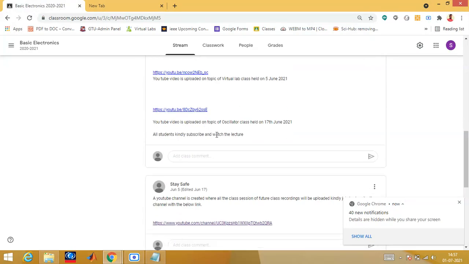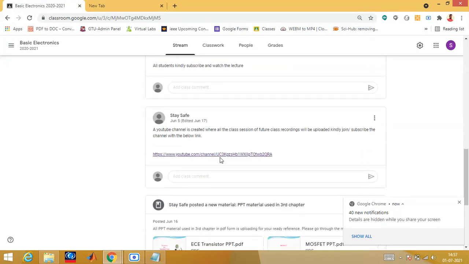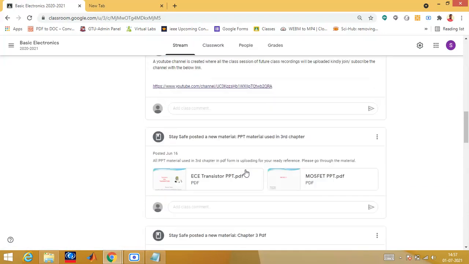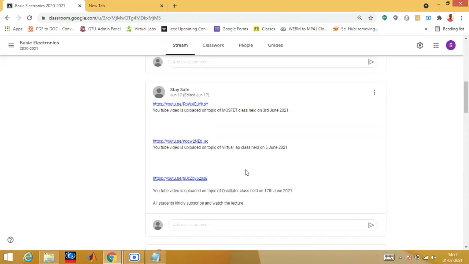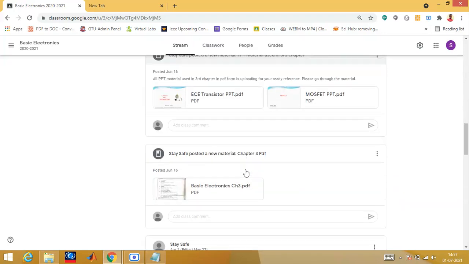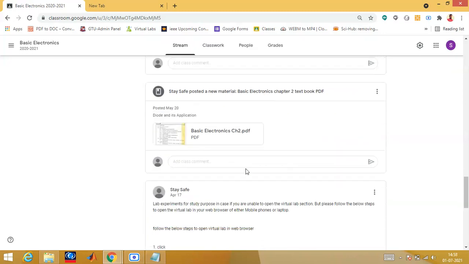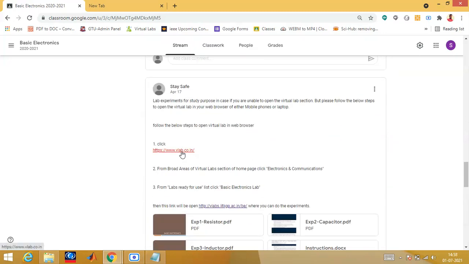You can directly go here in Google Classroom. You can click, see, there are various notes that have been posted. You can check that as well. The virtual lab link also you can take from Google Classroom. In detail the steps have been given to you, so you can access it. See, you can click this.